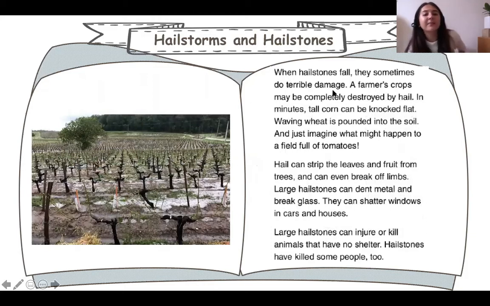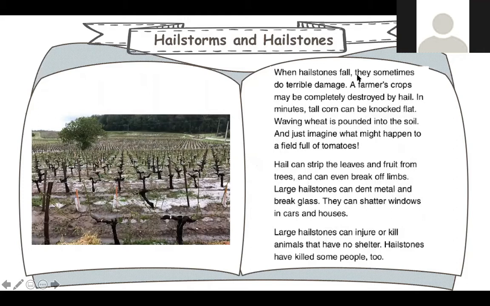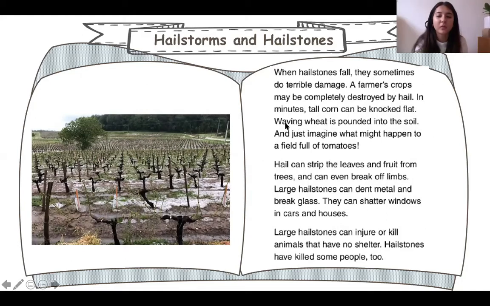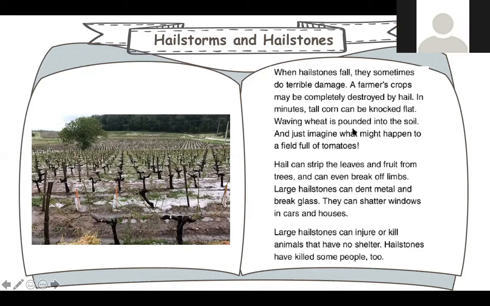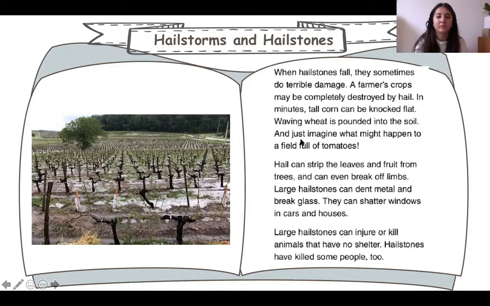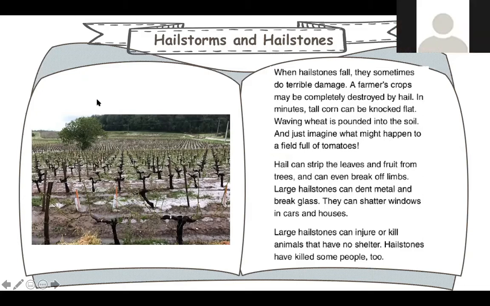Lucy, can you read for me? When hailstones fall, they sometimes do terrible damage. A farmer's crops may be completely destroyed by hail. In minutes, tall corn can be knocked flat. Waving wheat is pounded into soil. And just imagine what might happen to a field full of tomatoes.